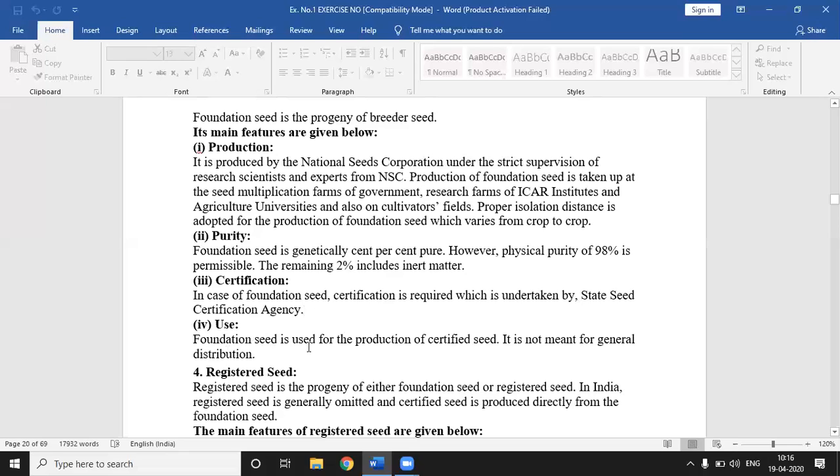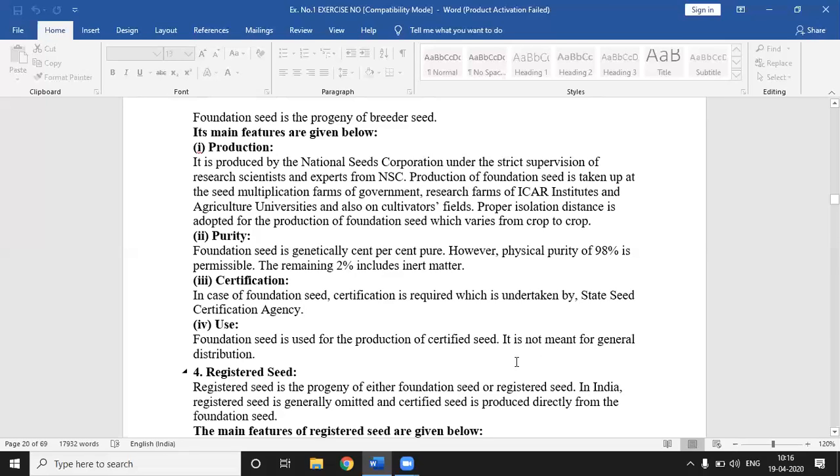Then uses of foundation seed. Foundation seed is used for the production of certified seed. It is not meant for general distribution. It means it is used only for production of certified seed, not used by the farmer for cultivation.